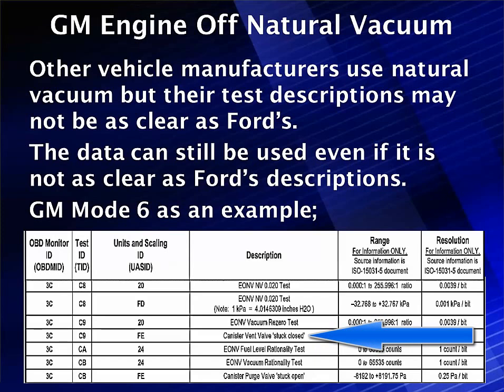Vent valve stuck closed. That says, hey, we've run a test and we found that we're building pressure when we should not be. They open the vent, they open the canister purge, and pressure increases. So the vent stuck closed. It's not opening. This is a severe restriction. Fuel level rationality test. Does it make sense that this reading looks like what it should be reading? Is it rational? Vacuum rationality test. Again, it's looking at the situation where does this vacuum reading, pressure sensor reading, look rational?